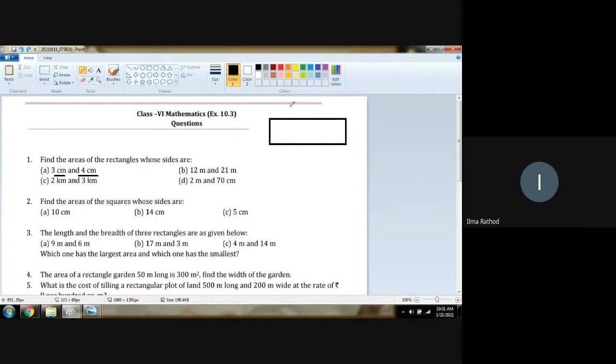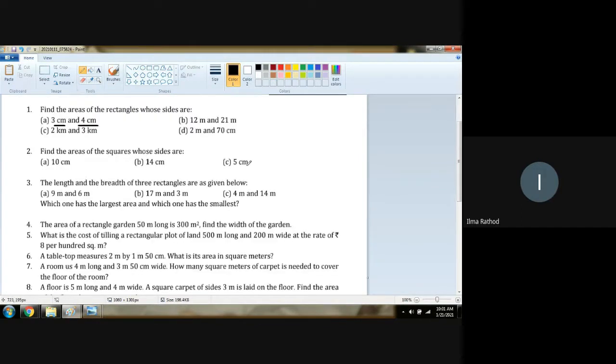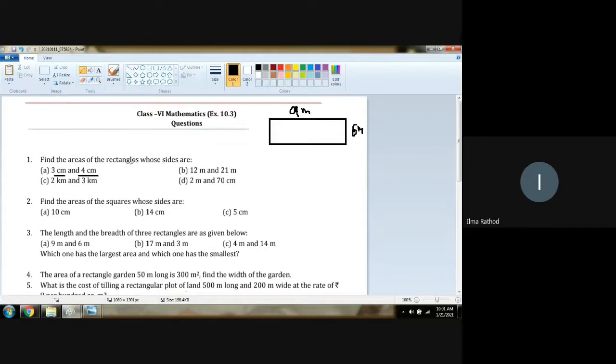So one side is 9 meter and this one is 6 meter. Which one has the largest area? Which one has the smallest? By calculating the area of the rectangle, we can find this. 9 into 6, what? Length into breadth. Come on, girls.